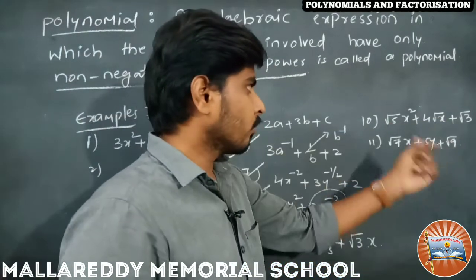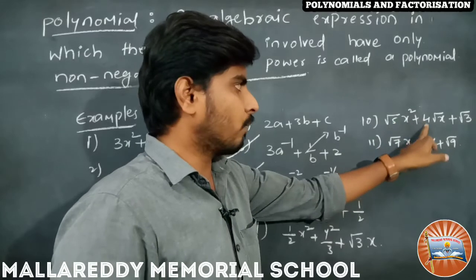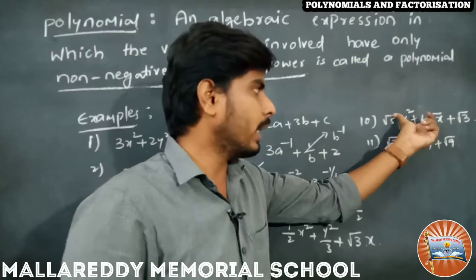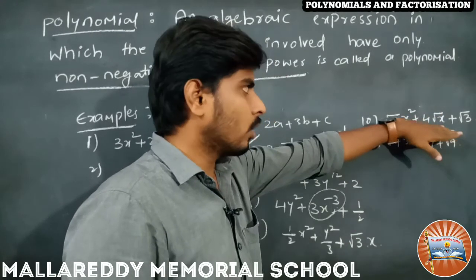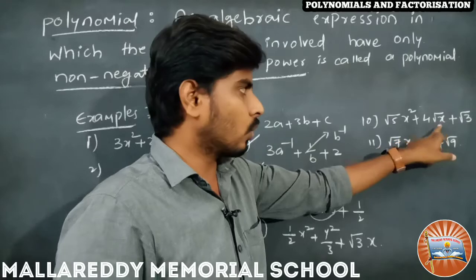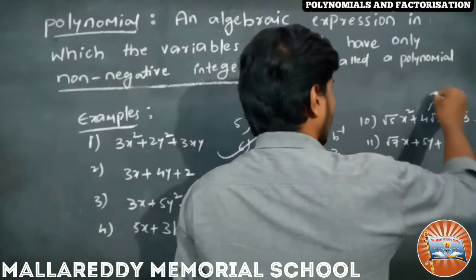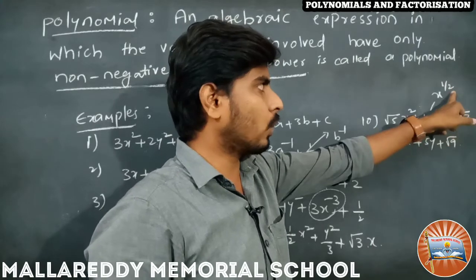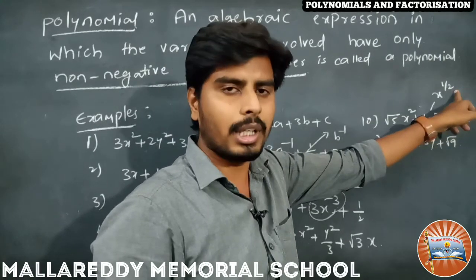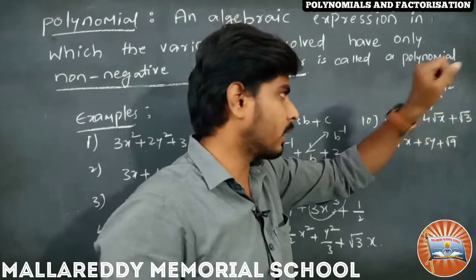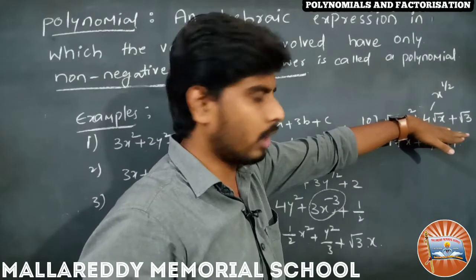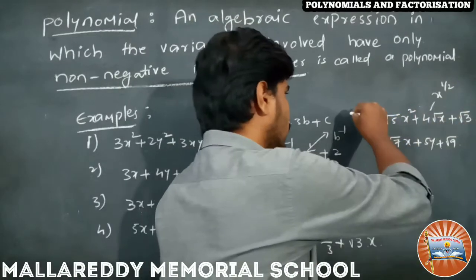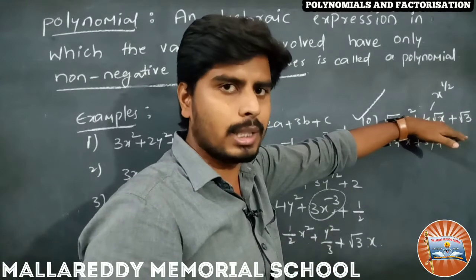So coming to the 10th one, root 5 x square plus 4 under root x plus root 3. Is this a polynomial? No, it is not a polynomial, because the second term is 4 root x. Root x we can write as x power 1 by 2. This x has 1 by 2 as the power, and 1 by 2 is not a positive integer. Due to this root x, it fails to be a polynomial. So this is also not a polynomial, it is an algebraic expression.